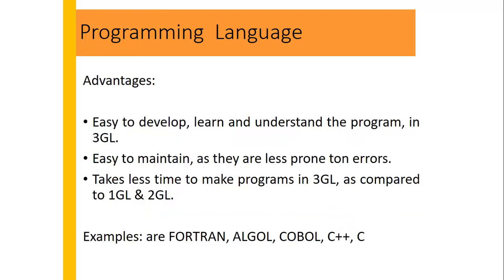The advantages of using third generation languages are that they are easy to develop, learn, and understand because they are in the English language. They are easy to maintain as they are less prone to errors, because we don't have to write a long list of ones and zeros to get a job done. So it takes less time to make programs in third generation languages as compared to first and second. Examples are C, C++, Fortran, COBOL, and ALGOL.